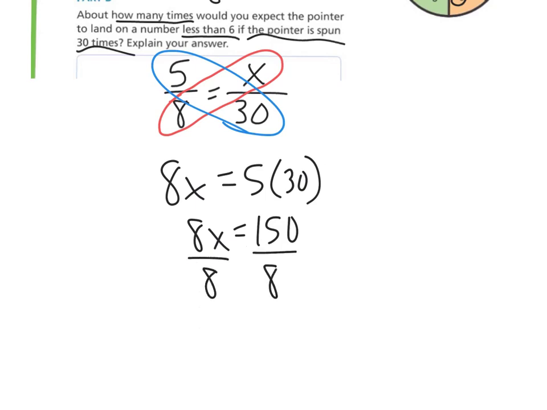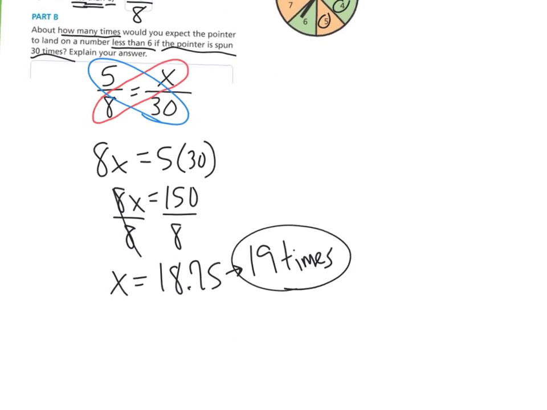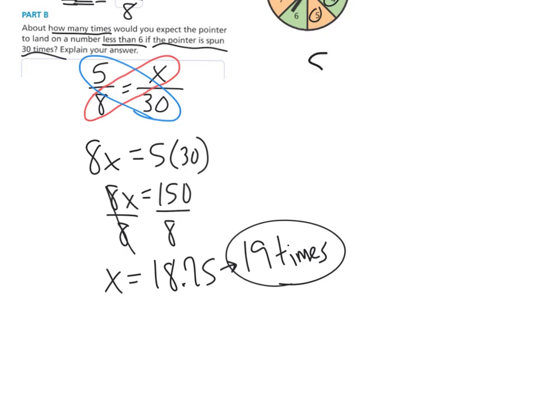And then you can divide by 8. So when you divide that out, you get 18.75. We can't get a certain number 0.75 times. That doesn't make sense. So that would be 19 times then. And there are other ways we could do this, even with our proportion that we had.